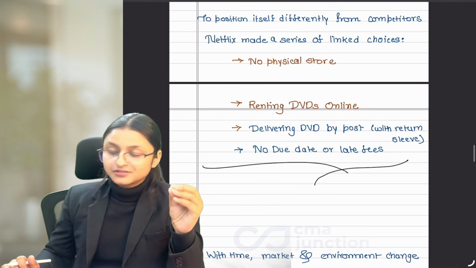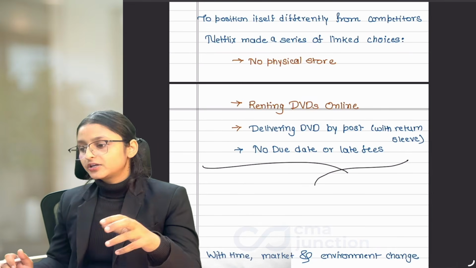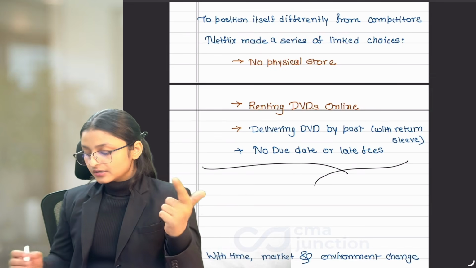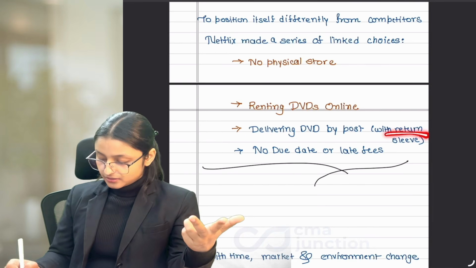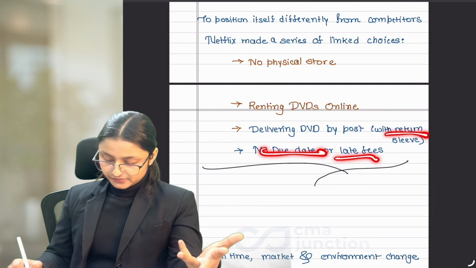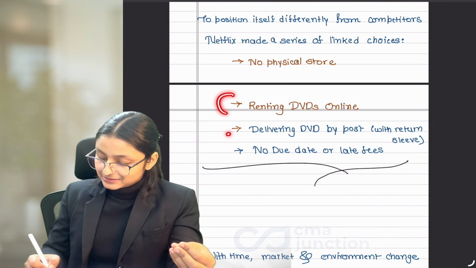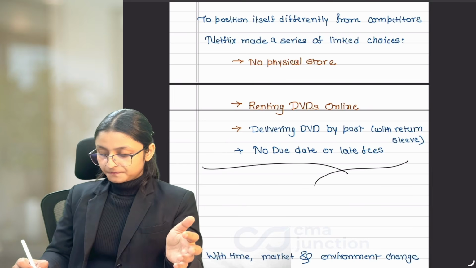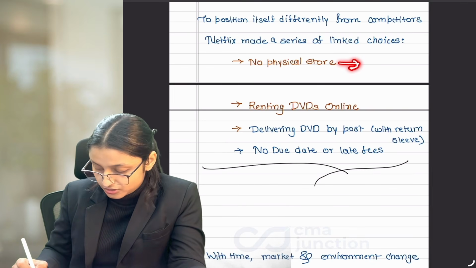Now, if you notice, to make this happen, Netflix took different choices. Like they will not open physical stores, they will rent DVDs online, delivering DVDs by post, with a return sleeve, no due date or late fees. These were the different choices which Netflix made. And if you notice, all these choices are linked with each other. If there is no physical store, then how will we provide the DVDs to the customer?